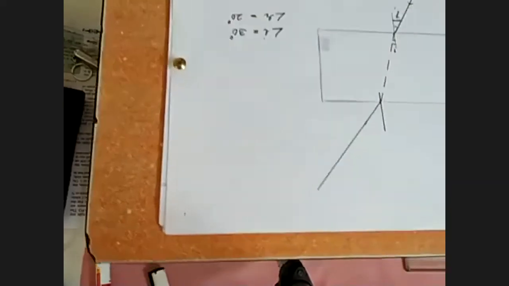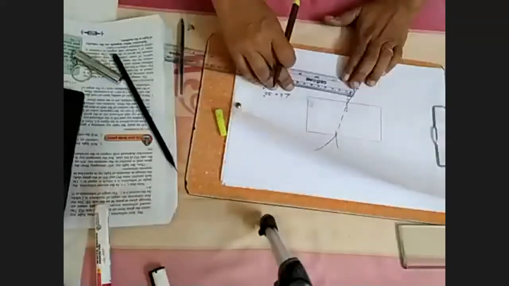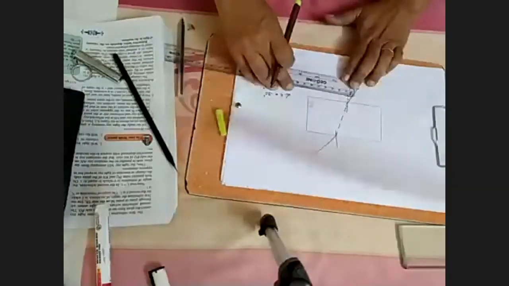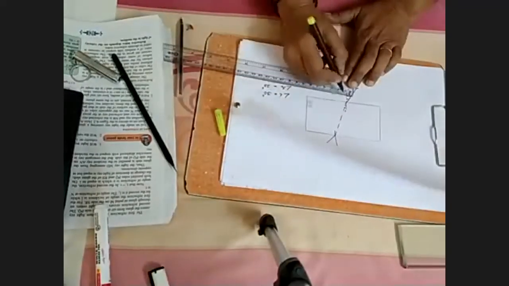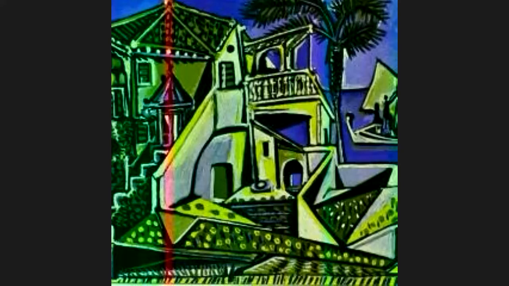So let's find the measurement here. It is 0.6, and this measurement is 0.3.